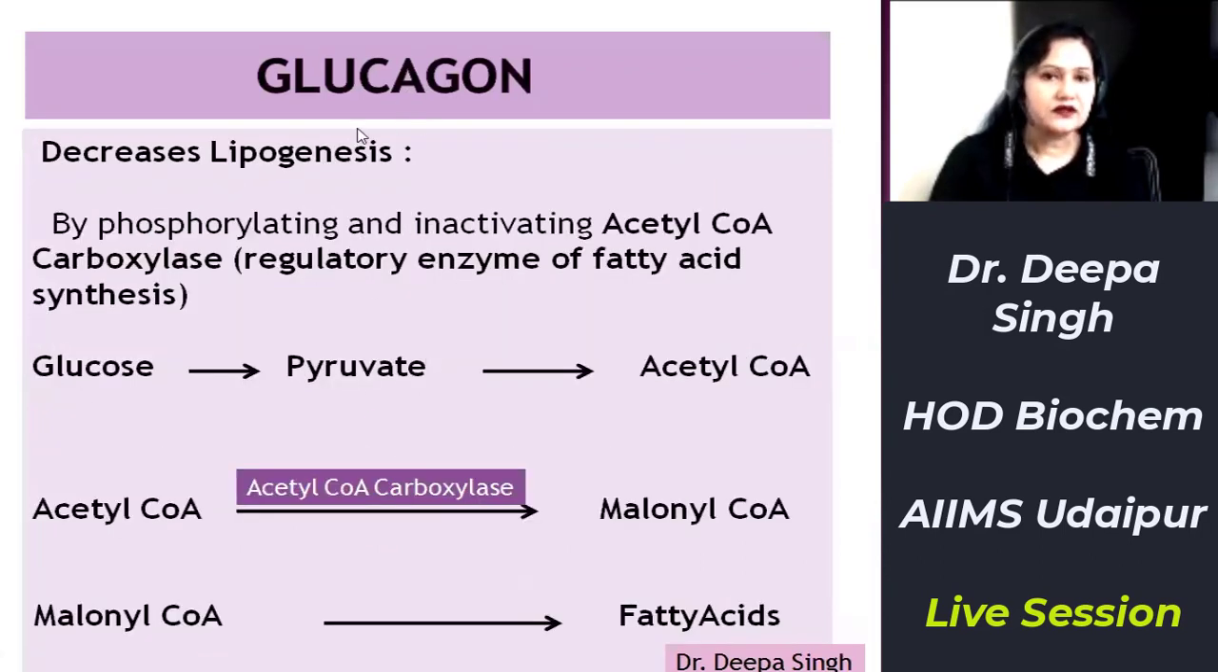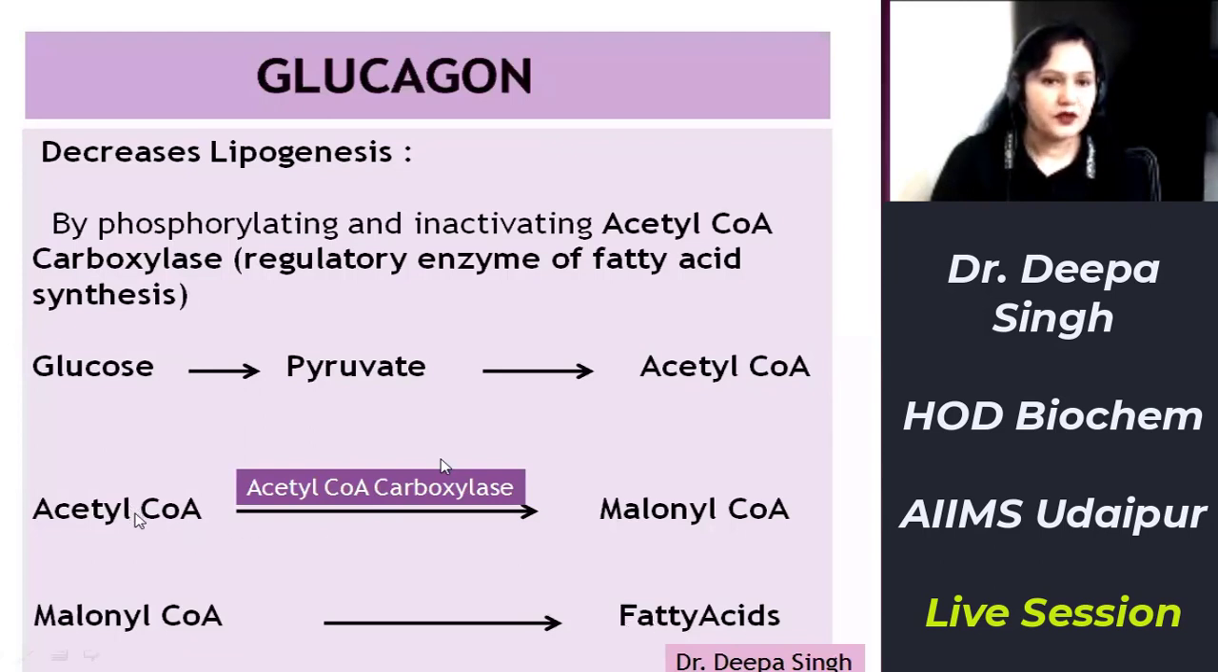And the third effect on lipid metabolism is that it decreases lipogenesis. And how does it decrease lipogenesis? By phosphorylating and inactivating the enzyme acetyl coenzyme A carboxylase. Lipids are formed from glucose. Glucose forms pyruvate by glycolysis. Pyruvate by oxidative decarboxylation forms acetyl coenzyme A. Acetyl coenzyme A is a substrate for fatty acids.